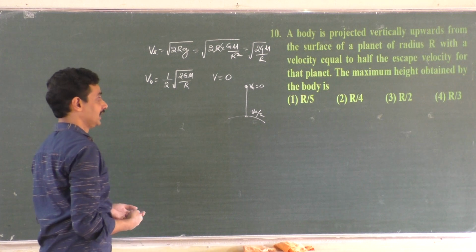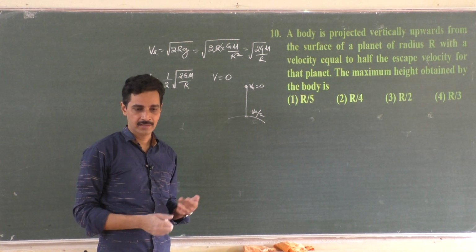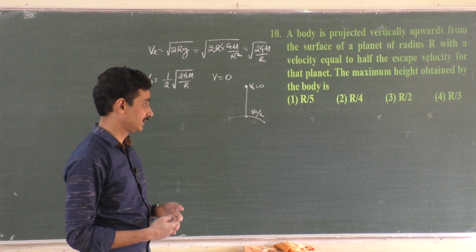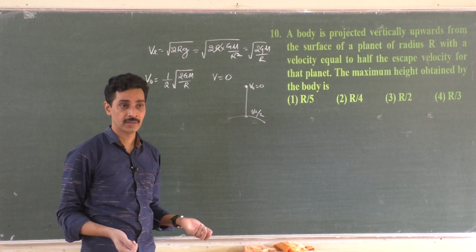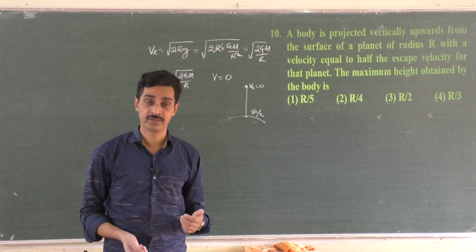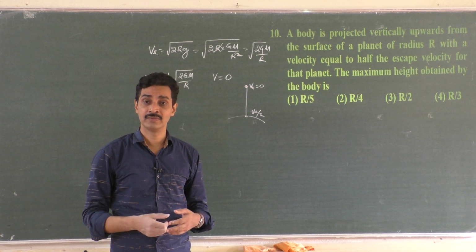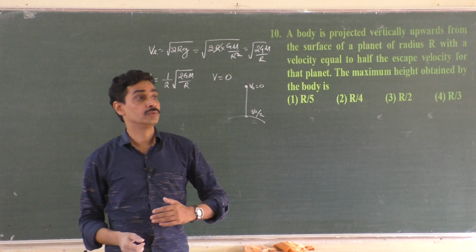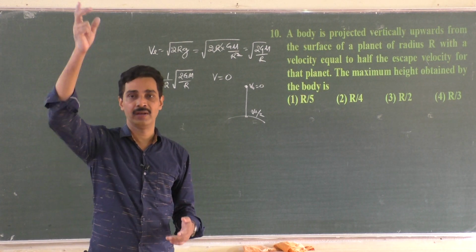Now it looks as if we can put v square is equal to v naught square plus 2ax, but it doesn't work. You will get an answer which is wrong, and there is one option here also. I think you will get r by 2, r by 4, something like that. But the answer is wrong, because if you throw an object with the velocity which is half of the escape velocity, won't it reach a point where the acceleration due to gravity is not equal to that on the surface of the earth? Definitely it will be going to such a height that acceleration due to gravity will not be the same everywhere.